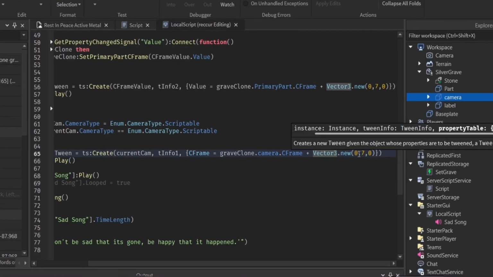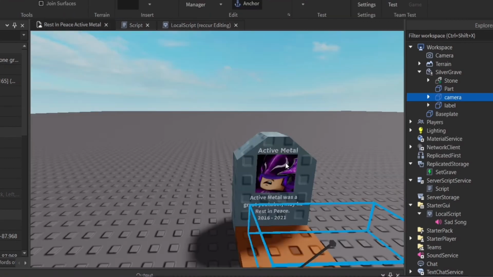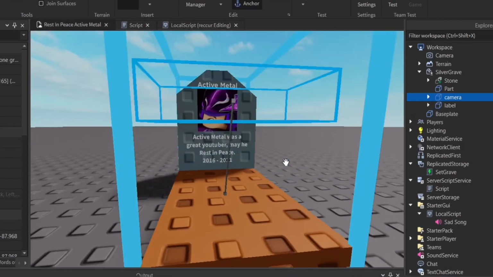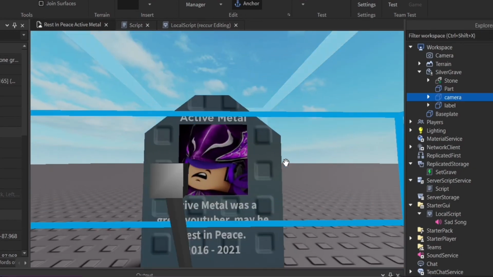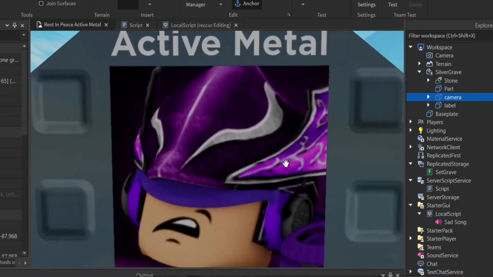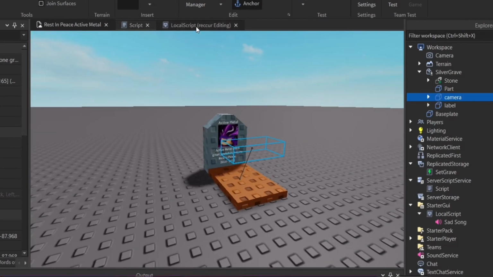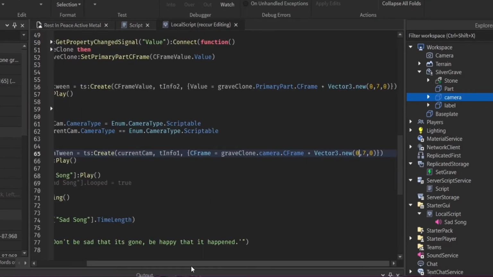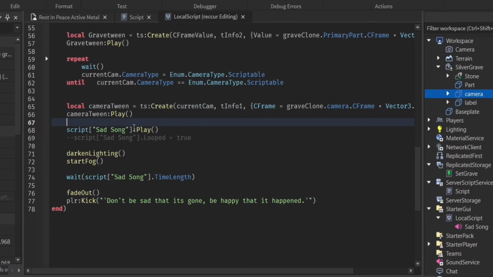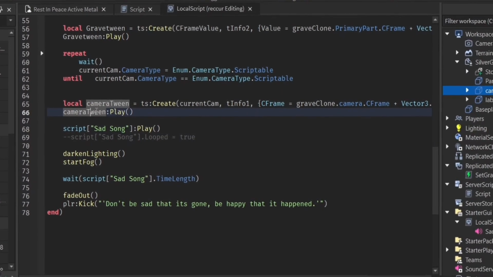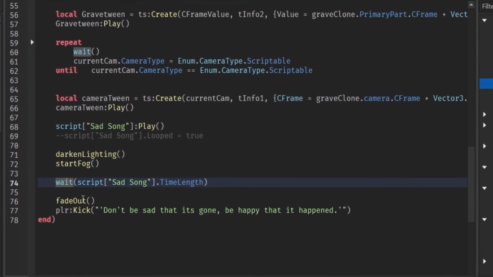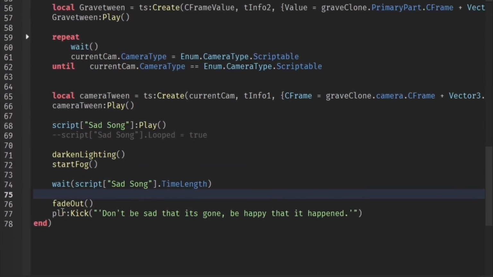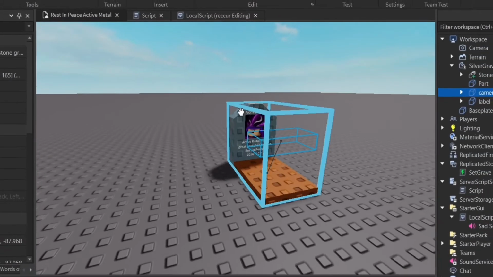And then we just added a bit on the Y-axis, because for some reason when I did the CFrame, the camera was kind of below. I don't know, so I had to add a bit just so it faces perfectly to the stone. Yeah, that's pretty much it. And then you play the song. This is the camera tween. Play the song. We darken the lighting. We start the fog. We wait until it's finished, and then we fade out. I didn't actually show you this. And then we kill the player. But yeah, that's pretty cool.